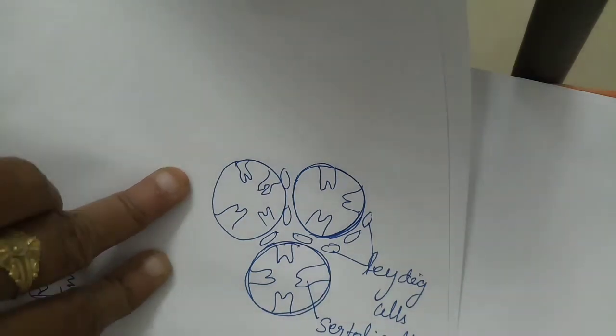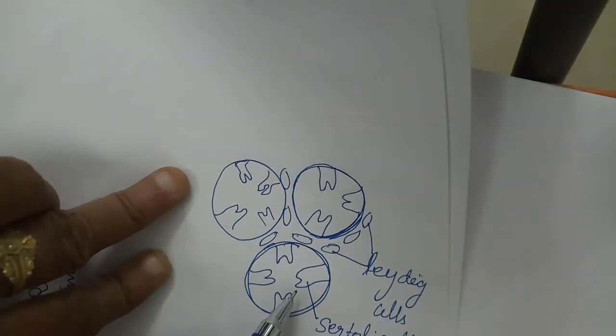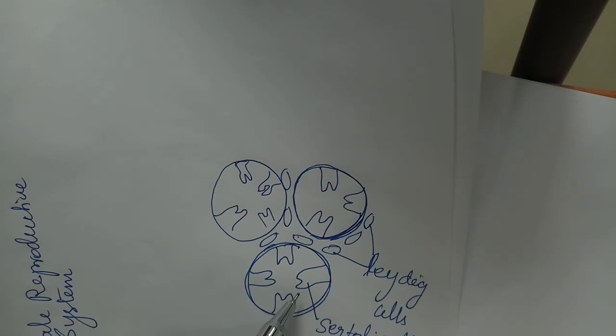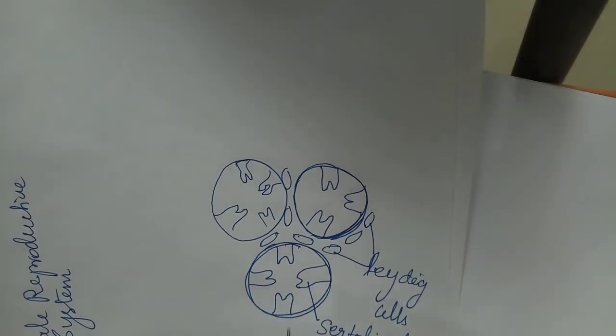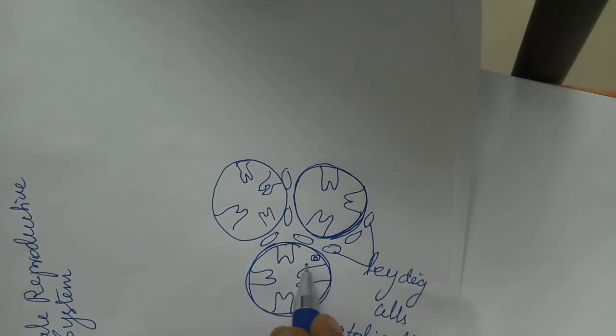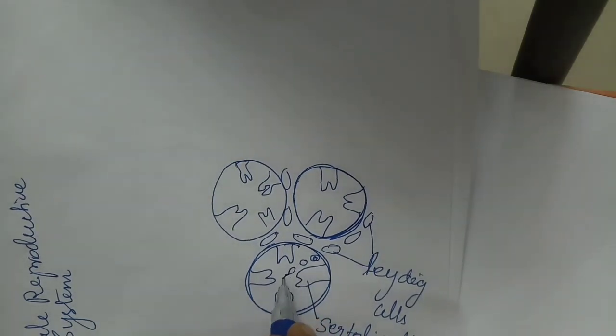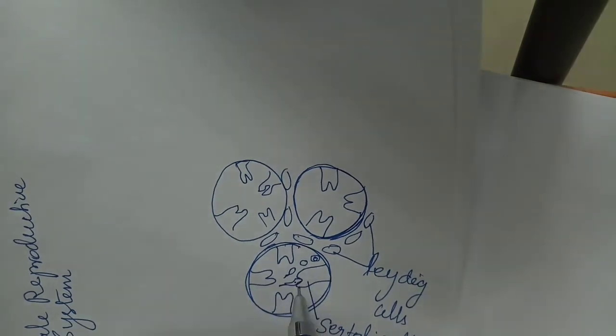These Sertoli cells are elongated, pyramid-like structures and provide nourishment to the sperms till maturation. So here: primary spermatocyte, secondary spermatocyte, then spermatid, then finally spermatozoa. It gives nourishment to the developing sperms.